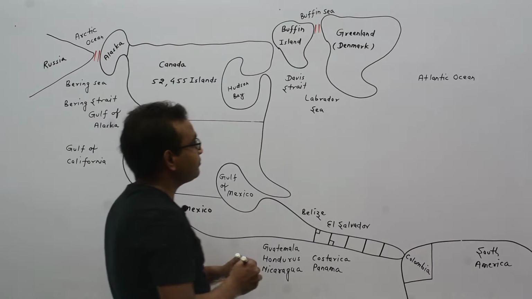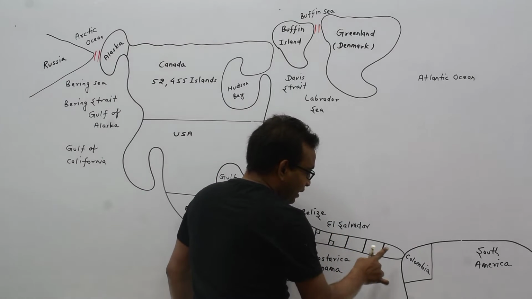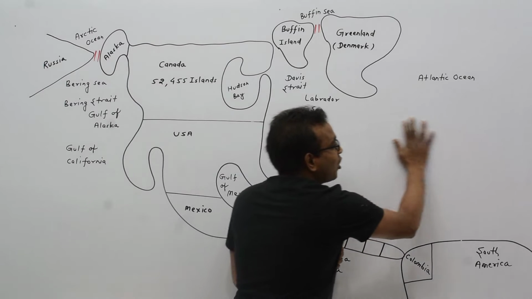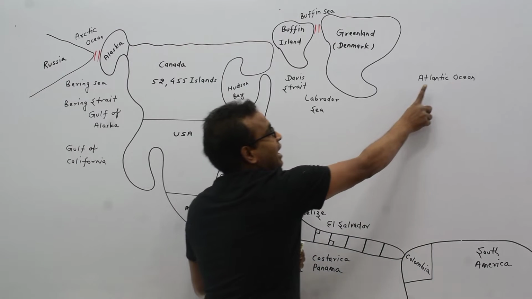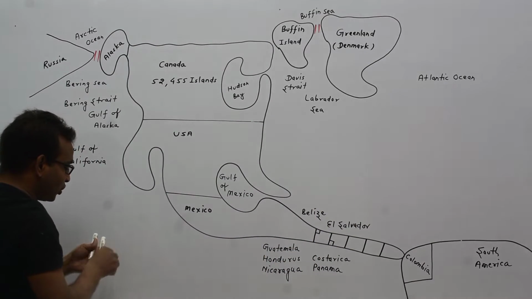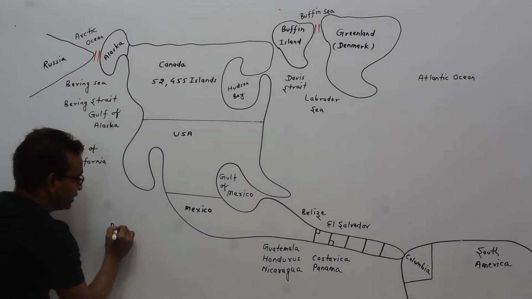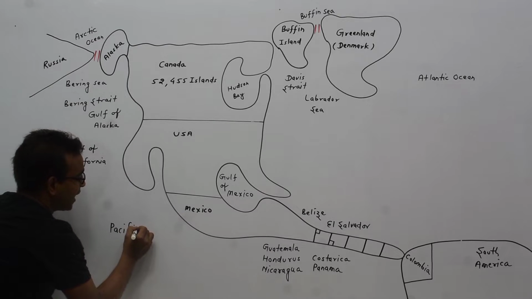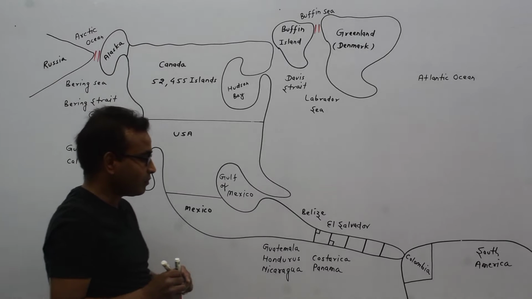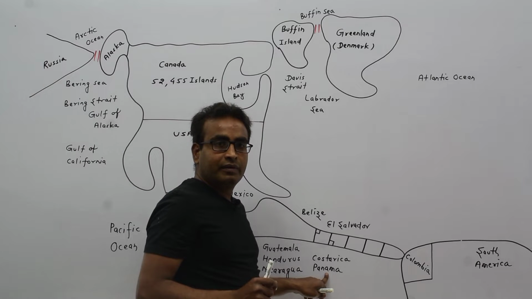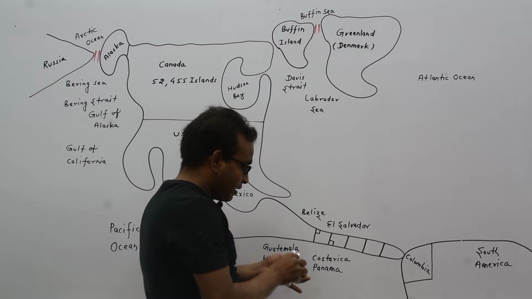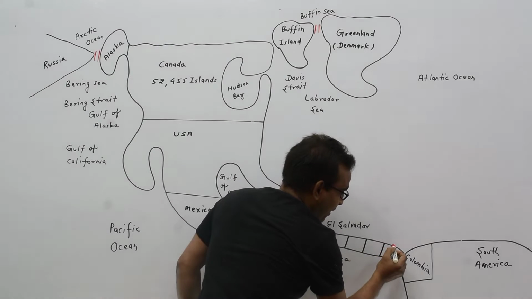Look at here. This is Panama. This whole water space is known as Atlantic Ocean, and this whole water space is known as Pacific Ocean. Panama country had developed a canal in between Panama.